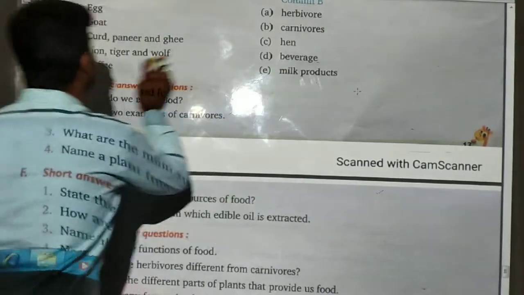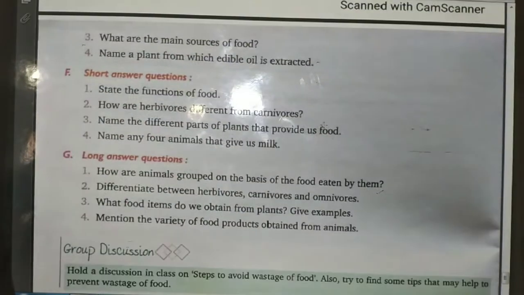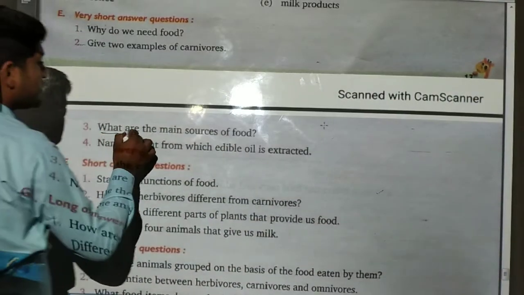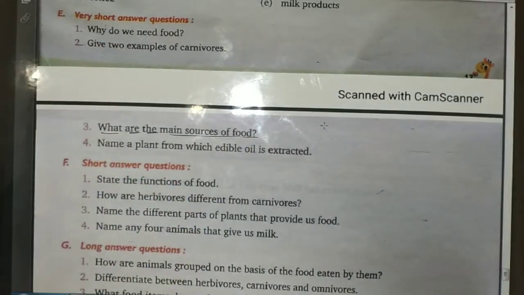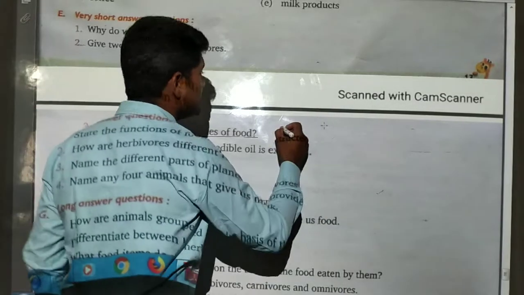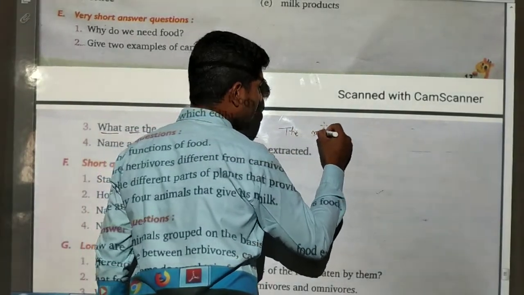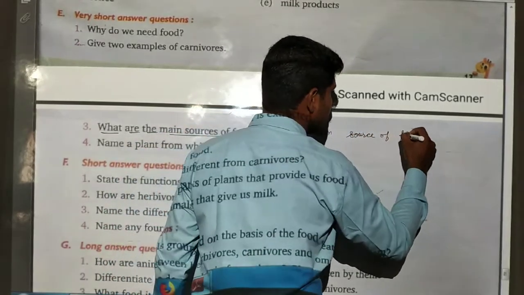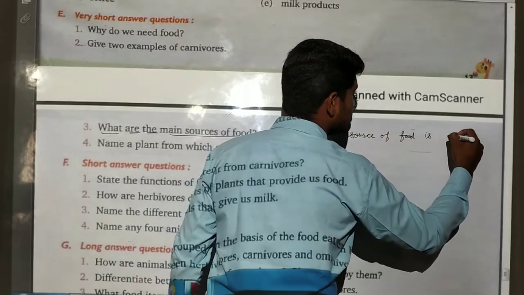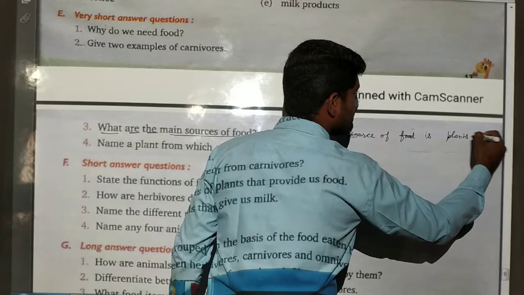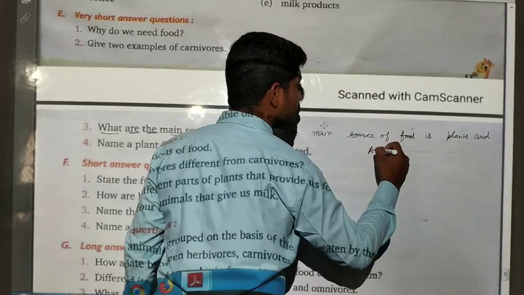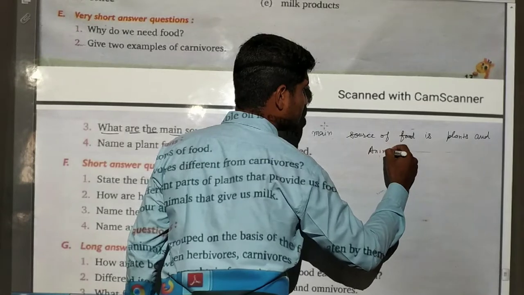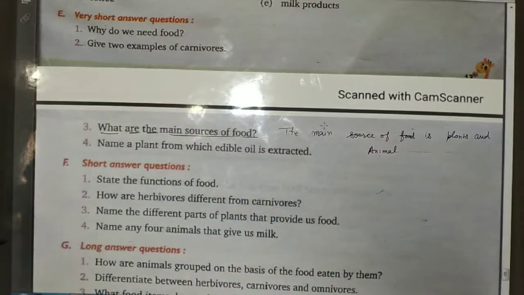Now, what is third question? That is, what are the main sources of food? So we have to tell what are the main sources of food. So the main source of food is plants and animals. So these are the main sources of food.